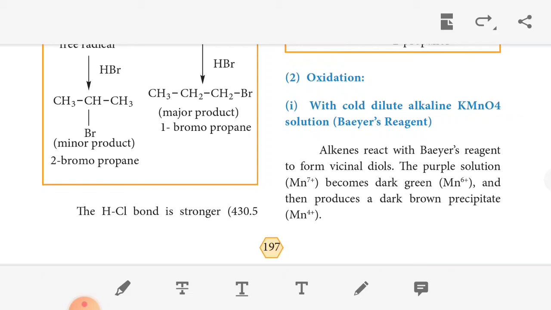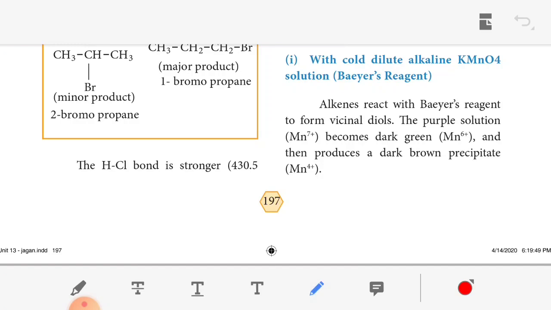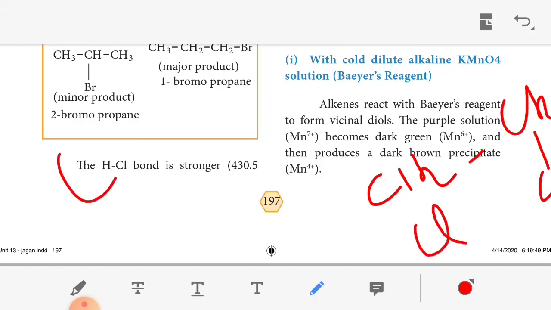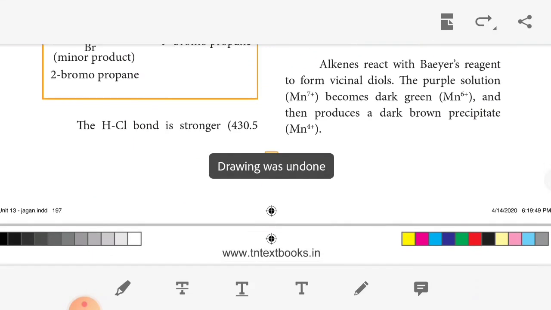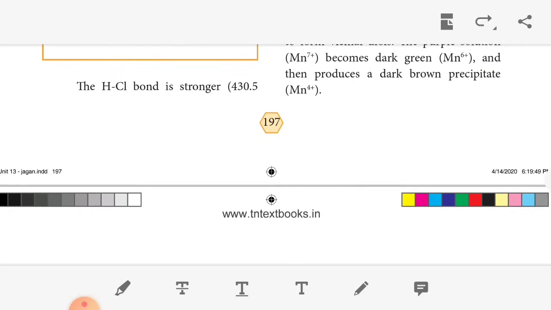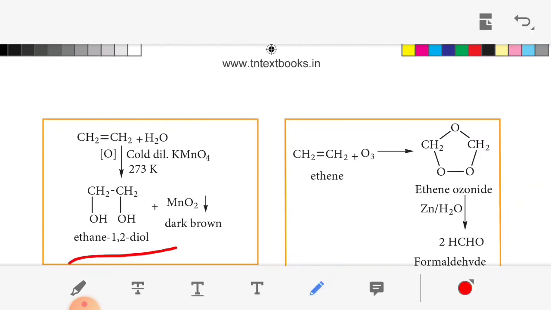The next one, oxidation with Baeyer's reagent. Alkenes react with Baeyer's reagent to form vicinal diols. Vicinal dihalides means the adjacent CH2 groups contain halogens. Vicinal diols means they contain the OH group. The purple solution of Mn7+ becomes dark green, and a dark brown precipitate of Mn4+ is produced. So the alkene reacts with dilute alkaline KMnO4, and we get CH2 groups containing OH, called a diol.